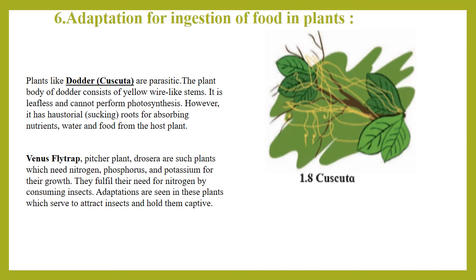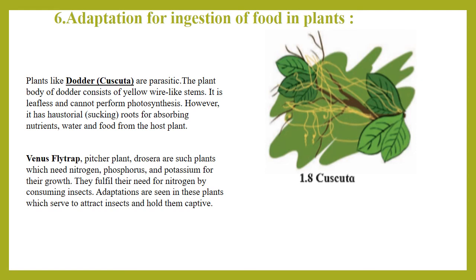One more picture which you see here is the Venus flytrap. A video is inserted there. After this explanation, you can click on the video. That is the example of the Venus flytrap. It is a special type of adaptation. What is that type of adaptation? Some of the plants in some regions do not get a sufficient amount of nitrogen, phosphorus and potassium for their growth, so what do they do? They catch insects.